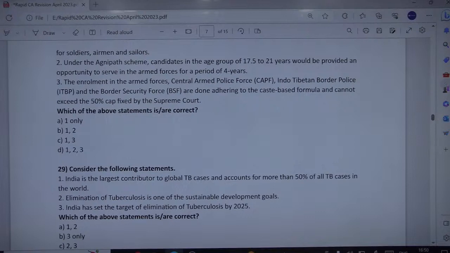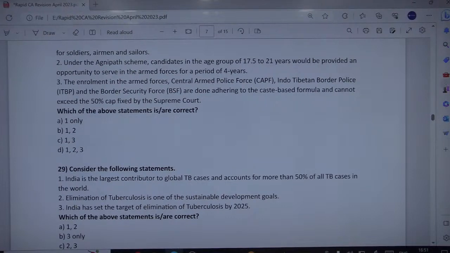And the enrollment in the armed forces, CAPF, ITBP, BSF is done adhering to a caste-based formula and cannot exceed the 50% cap fixed by the Supreme Court. So of course the third statement seems problematic. First is correct indeed, because the armed forces, the army, navy or air force, do not recruit adhering to a caste-based formula, remember. So that's why the third statement is wrong.